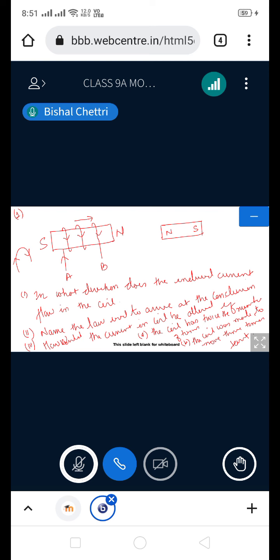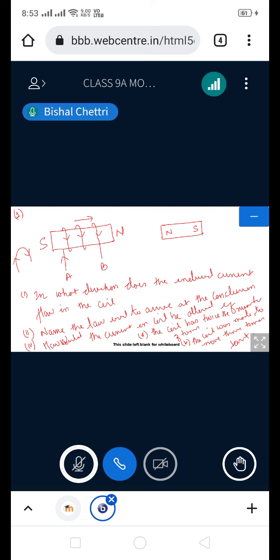Wait, I lost the page number now. Exercise 10C, I said, no? Yes.